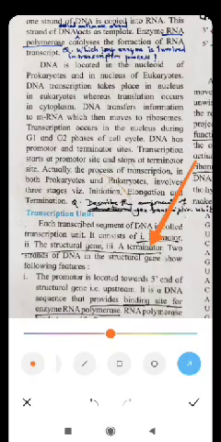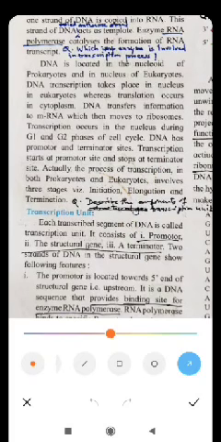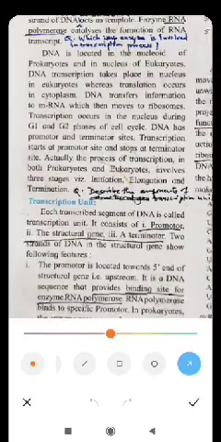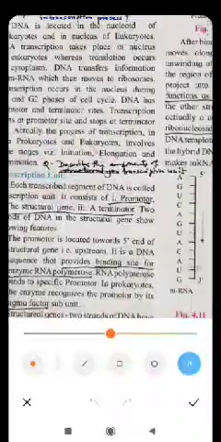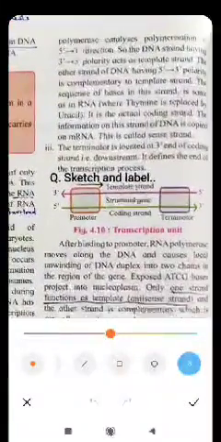The RNA polymerase will now move away from DNA, and the newly constructed RNA will also be released outside, and the two separated strands will again join to each other, forming the original DNA molecule, isn't it? So this is the way how the transcription process occurs inside the nucleus of the eukaryotic cell. See here, these three steps are explained here. Step number 1, step number 2, and here is step number 3.